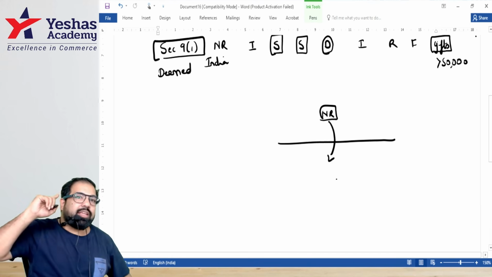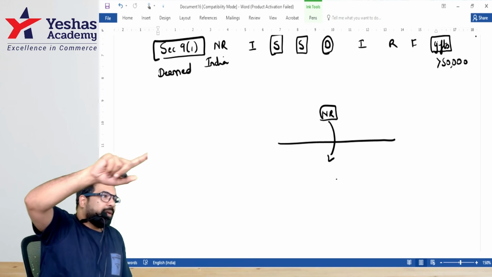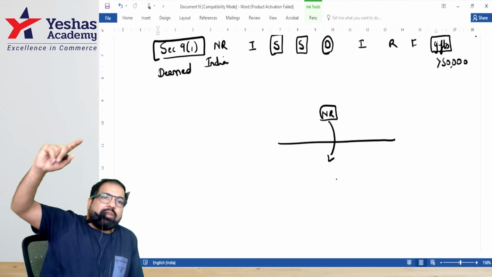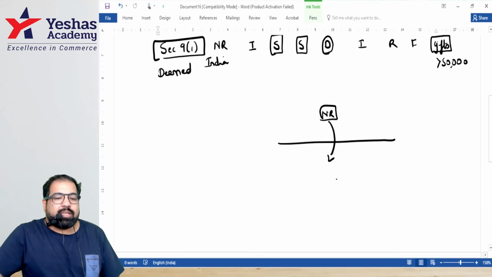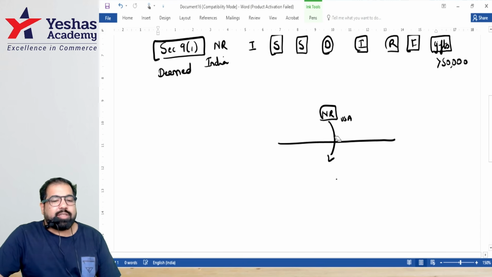Yes, guys. If the gift is in the nature of property, money more than 50,000, gold more than 50,000, shares more than 50,000. Guys, next. If this person is an NR, he's earning what? Royalty or fees for technical services. Then why are we so bothered about this guy?